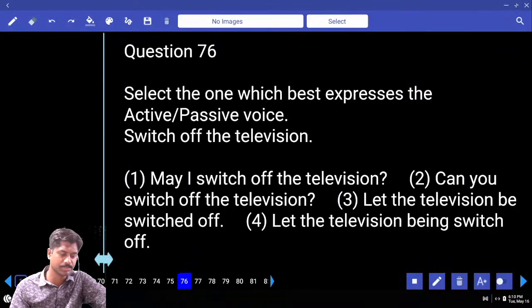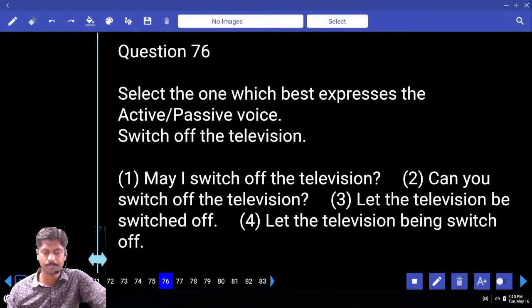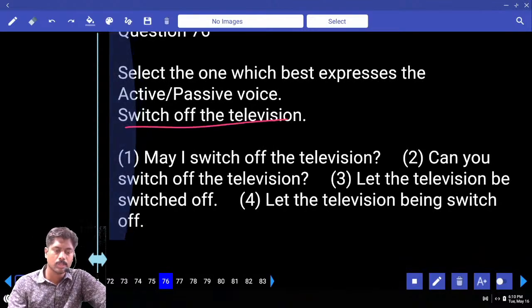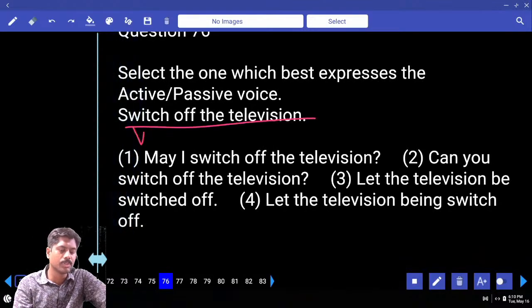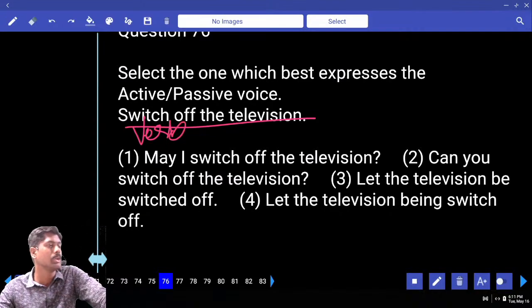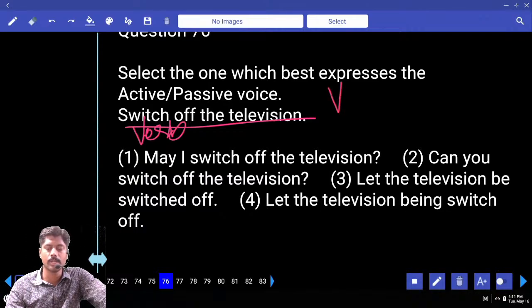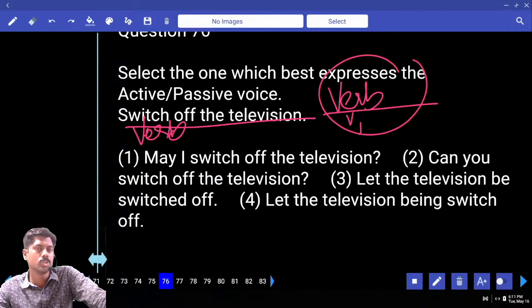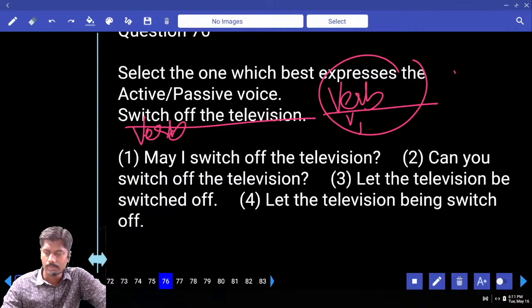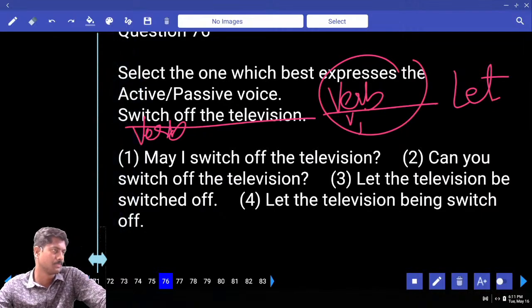Question number 76, convert active to passive voice. If a sentence is starting with a verb, those sentences are called direct commands or imperative sentences. If a sentence is directly starting with a verb, that too V1, like clean the floor, open the door, close the windows, these are direct commands. For this, you can take let, or you can also take you are ordered to.